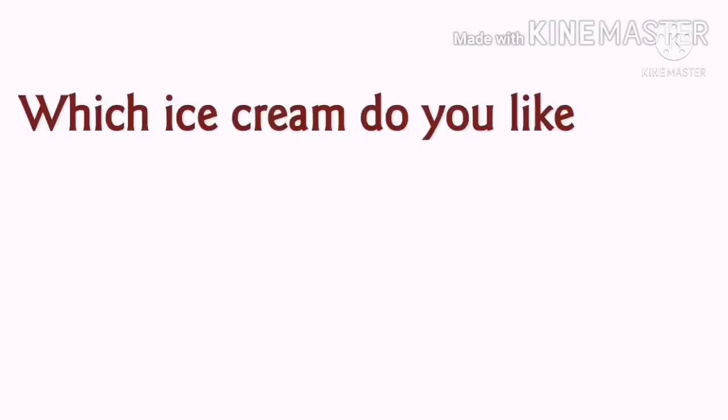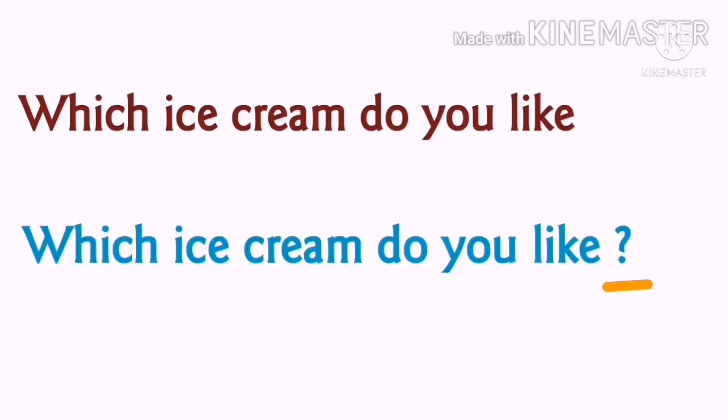See the next sentence. Which ice cream do you like? This sentence is a type of interrogative sentence, which means the sentence is in the form of a question, right? So we need a question mark. So the sentence should be like this. Which ice cream do you like? So, an interrogative sentence should end with a question mark. Write down the examples in your notebook.